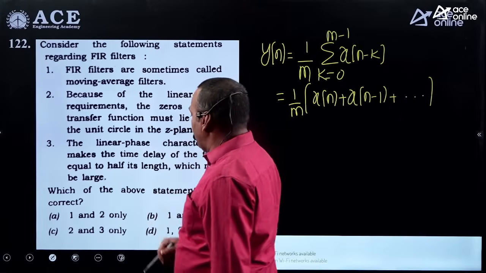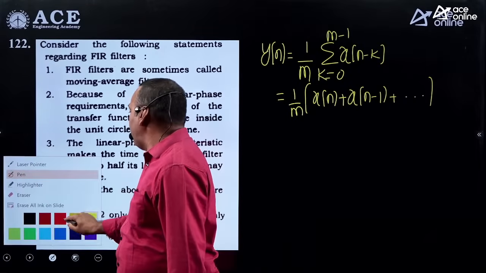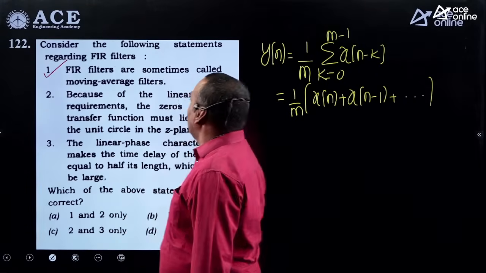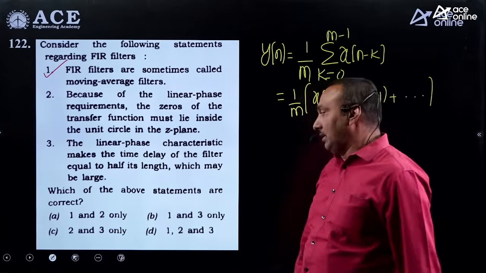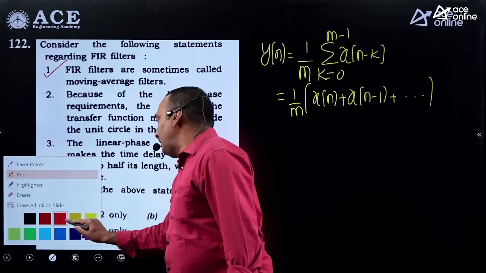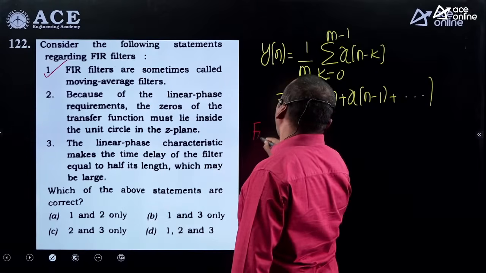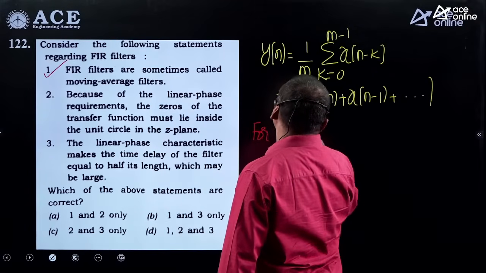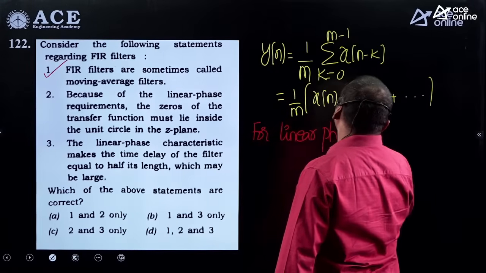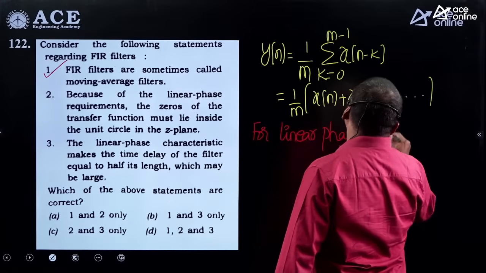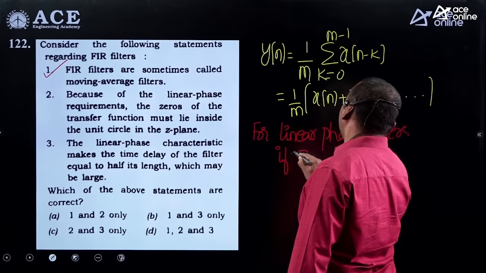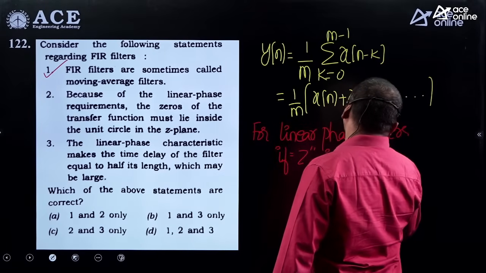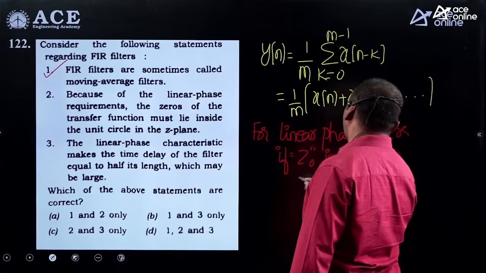The second statement is: because of the linear phase requirement, the zeros of the transfer function must lie inside the unit circle. No. For linear phase filters, if Z0 is a zero, Z0 inverse is also a zero.